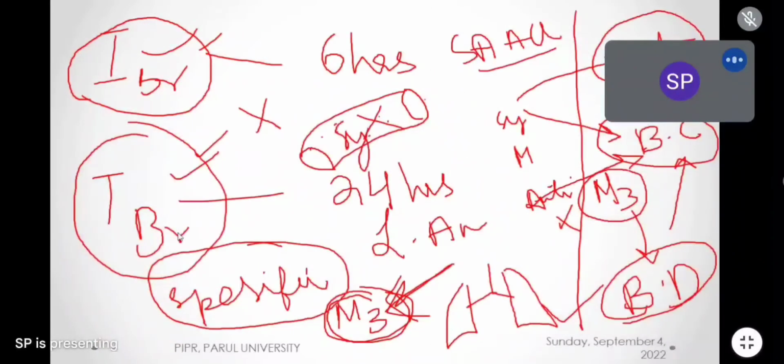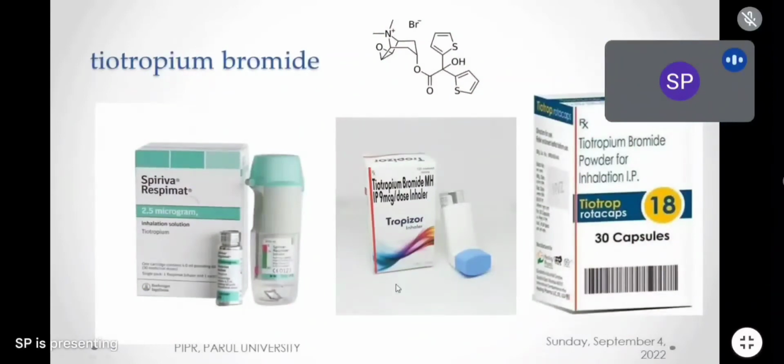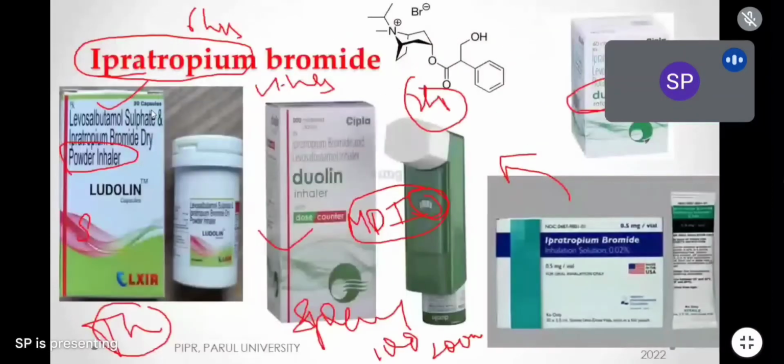Clear? Now next is we have tiotropium bromide. See, tiotropium bromide, the duration of action is 24 hours. That's why it is available in separate form. We have inhalant solution as metered drug, and we have another metered drug usually available, and is also available as rota caps. Okay, its duration of action is 24 hours. And in hospital we very commonly use the drug ipratropium bromide and levosalbutamol in combination for acute asthma as well as in maintenance conditions.